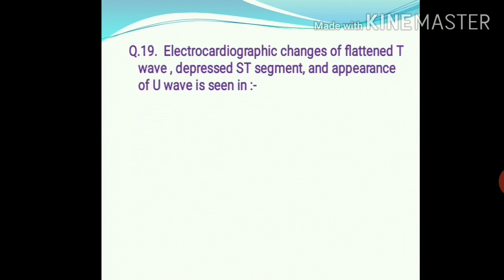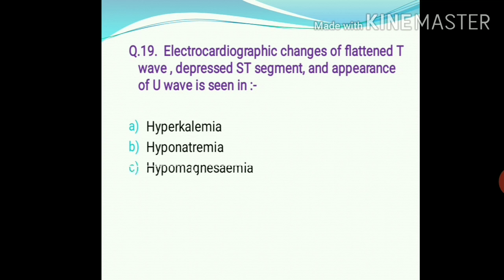Next, question number 19. Electrocardiographic changes of flattened T wave, depressed ST segment, and appearance of U wave is seen in A, hyperkalemia, hyponatremia, hypomagnesemia, and option D, hypokalemia. So the right answer is option D, that is hypokalemia.